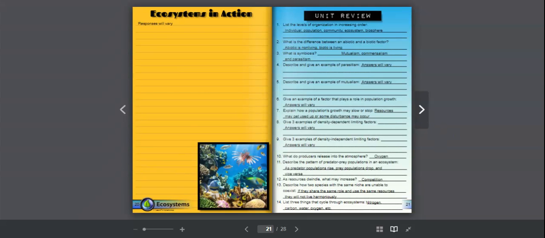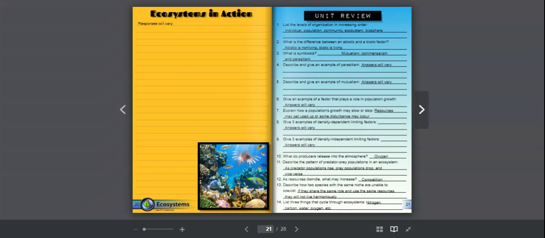Number 15, if you turn the page to page 22, what happens to the biomass in an ecological pyramid with each successive level? Well, biomass we know is the amount of living or organic material in an area. And we know that that takes up the largest portion at the bottom. The producers are at the bottom of the energy pyramid. As we go up each successive level, the biomass is going to decrease.